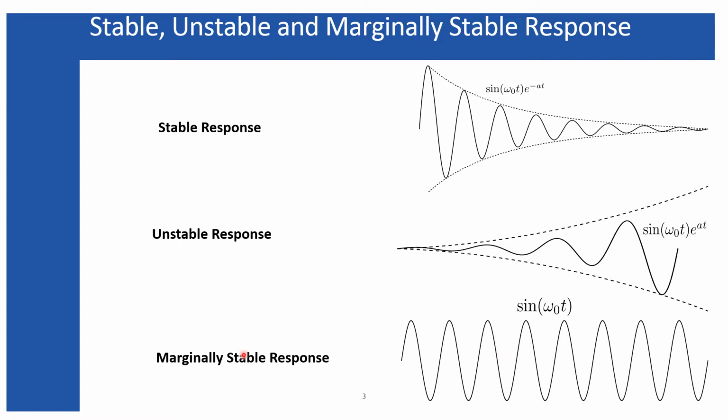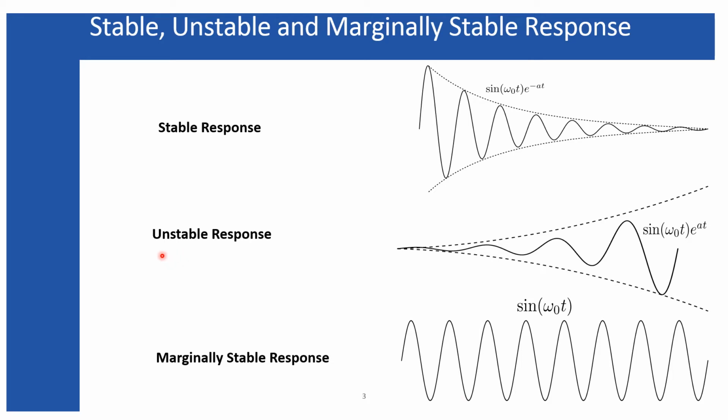So in case of an oscillator, we basically want to design a marginally stable response where the output will not decrease, it basically will oscillate between its maximum available positive supply and the negative supply.